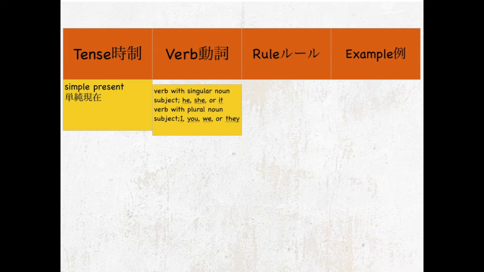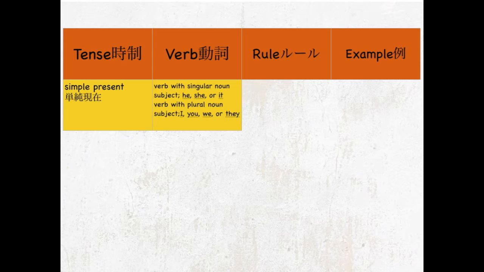So, verbs with singular noun subject. Well, this is a verb with a singular noun subject as far as he, she, or it. And then verb with plural noun subject: I, you, we, or they. Let's look at the rule, what governs these. So, we have our verb plus s or es. And with the verb with plural noun, we just have a verb.